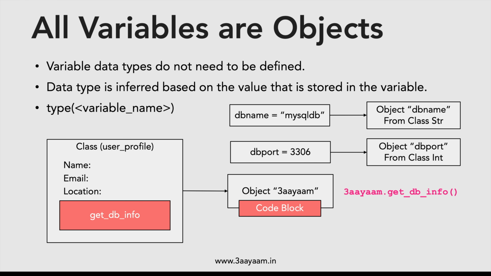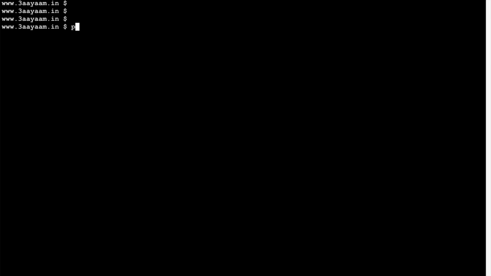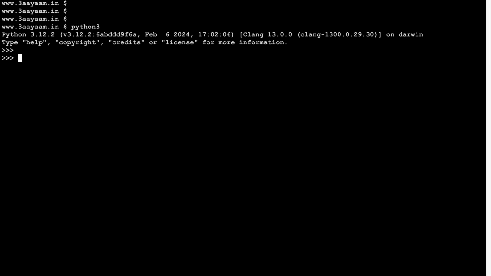So let me show you that, and I'll be using the CLI. Let me go to CLI, python3, and here let me mention the DB name as teenayam underscore DB, and let's say DB port as 3306. So what I have done here is that I have assigned this particular value in quotes to the database name.